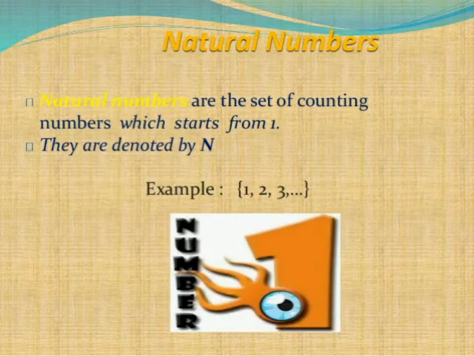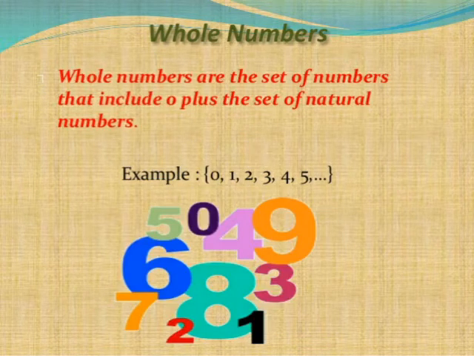Second topic, natural numbers. What are natural numbers? Natural numbers are the set of counting numbers which start from 1. They are denoted by N. Example: 1, 2, 3, etc. Third topic, whole numbers. What are whole numbers? Whole numbers are the set of numbers that include 0 plus the set of natural numbers. Examples: 0, 1, 2, 3, 4, 5, etc.